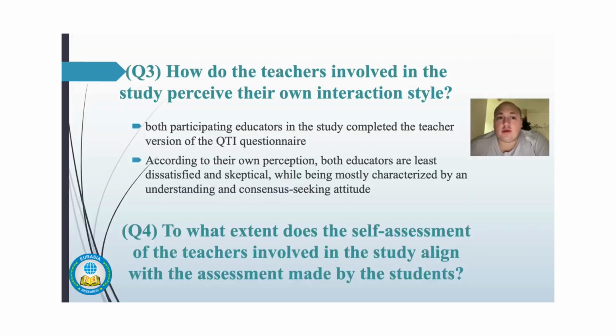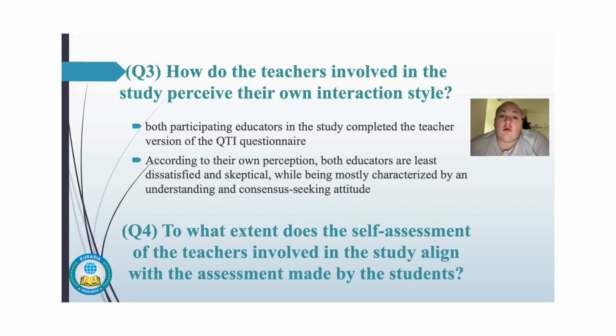The third research question was, how do the teachers involved in the study perceive their own interactional styles? For this, both participating educators in the study completed the teacher version of the QTI questionnaire. It's the same 48 items as for the students, but of course, for example, the first one, "this teacher is enthusiastic," becomes "I am enthusiastic," so they really answer the same questions.